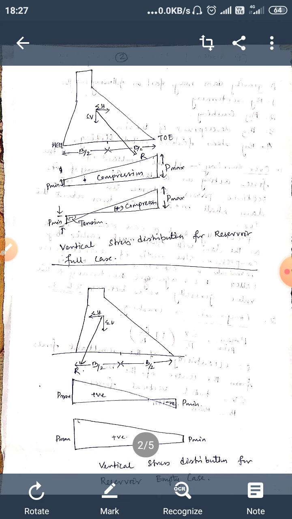This is the figure which shows the force distribution or stress distribution for the compressive forces. First case, when the reservoir is full, this is the stress distribution, P max and P min. Sometimes P min may be negative, which is the cause of tension. Second case, stress distribution when the reservoir is empty and the resultant is nearer to the hill where the P max is there, and here also P min will be negative when the tension arises.